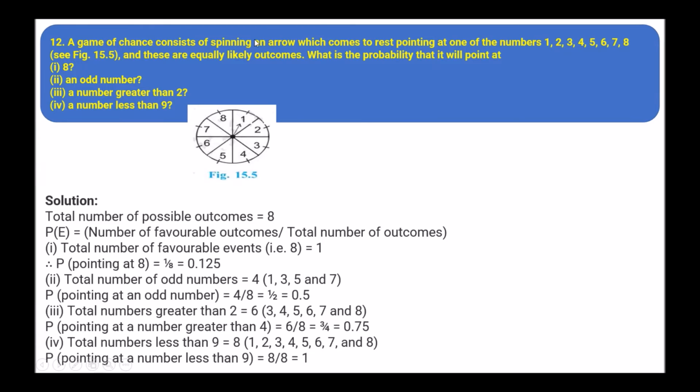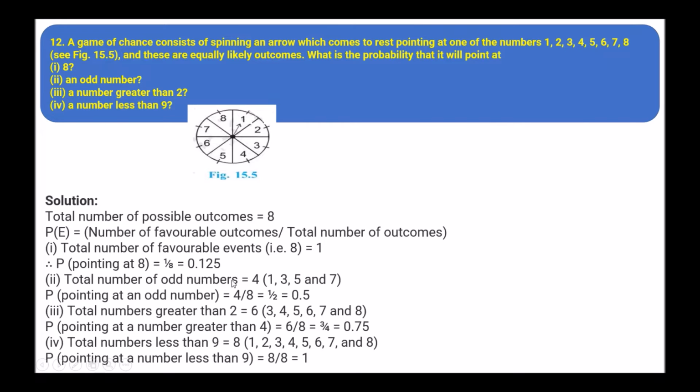Next, a game of chance consists of spinning an arrow which comes to rest pointing at one of the numbers 1, 2, 3, 4, 5, 6, 7, 8, and these are equally likely outcomes. What is the probability that it will point at 8, an odd number, a number greater than 2, a number less than 9? So total number of outcomes is 8. First, we have to find the total number of favorable outcomes, that is 8, equals 1. So 1 upon 8, that is 0.125.